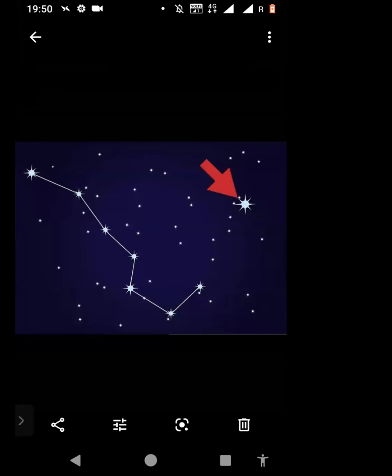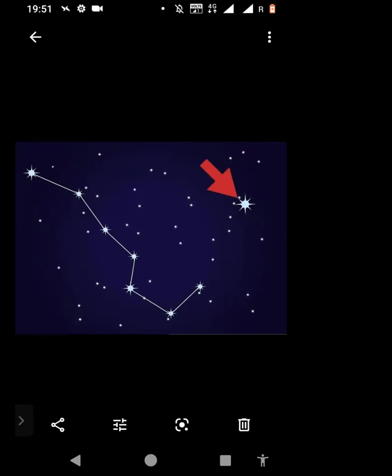What is the red arrow pointing towards in this image? The pole star. Towards the North Pole star. God has made it in such a way that the star never moves. It is positioned in such a way relative to the earth that it never moves. Whether it's daytime or nighttime, in the daytime you're not able to see it, but throughout the night, if it's a clear night sky, you'll be able to see the star. And you'll be able to find it with the help of this Great Bear.